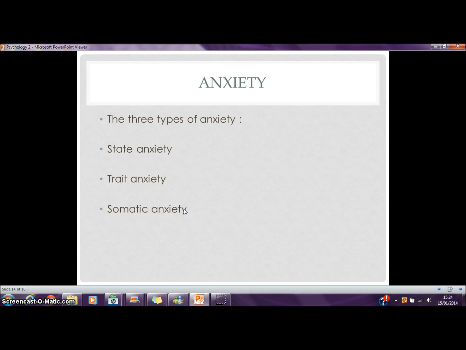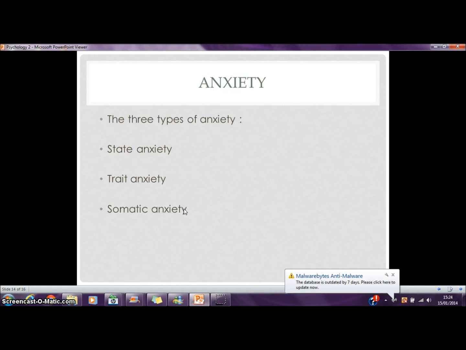Trait anxiety. Trait anxiety is a behaviour where a person always feels threatened, even if they are in a situation when they shouldn't feel threatened. This type of anxiety is dependent on a person's traits. An example of this could be in a football match. A defender suffering from trait anxiety may feel he is threatened by an opponent in the box and may commit a foul and give away a penalty when there is no need to make the tackle.